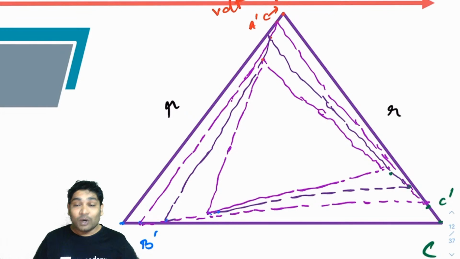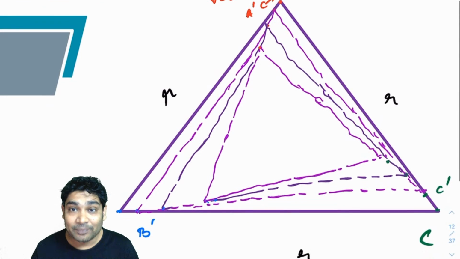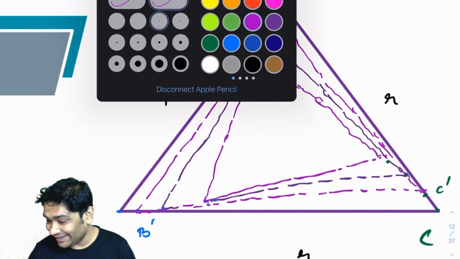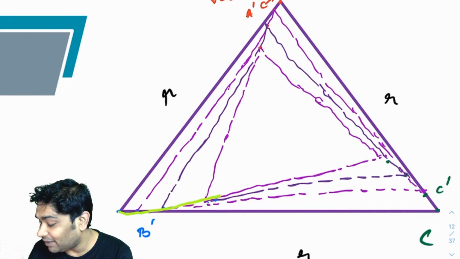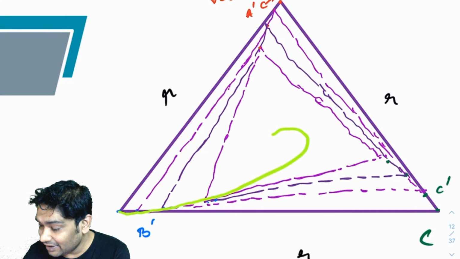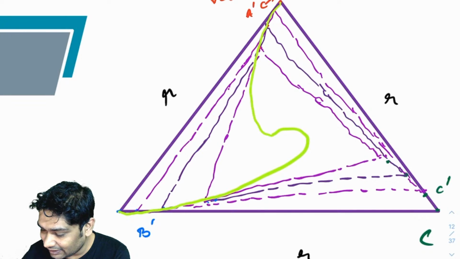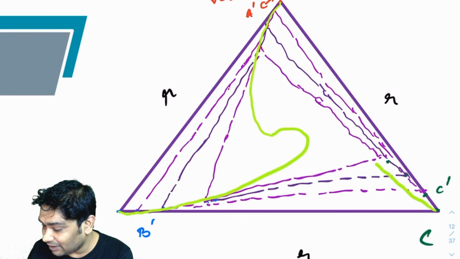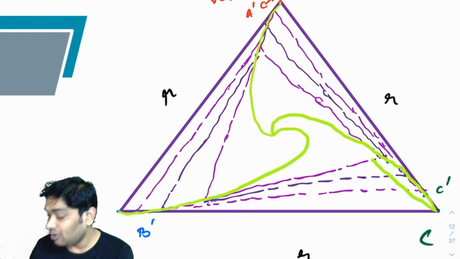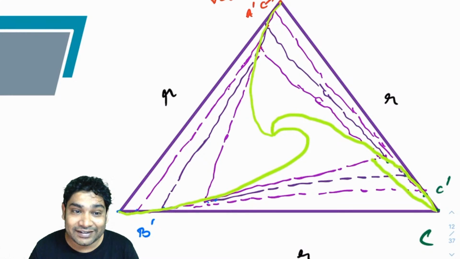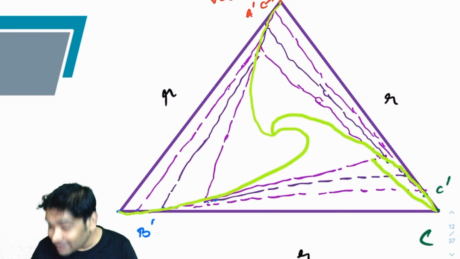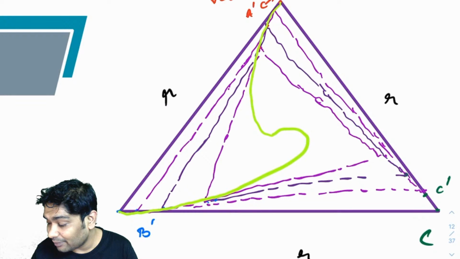So now if you see what is happening, how are these guys moving? They will end up moving in a very interesting pattern. B will end up taking a path like this, A will end up taking a path like this, and C will end up taking a path like this. Something like that. And they will end up meeting at the centroid of the triangle. So this is how their motion would be when somebody from the ground is looking at it.